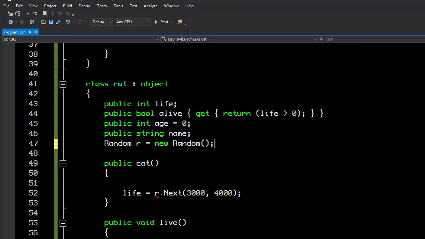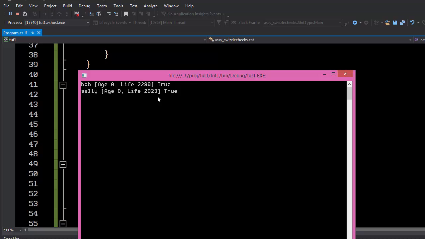So really the answer is to put it here, but to use a keyword called static. What static does is it means that this is shared among all cats. It's not actually part of each instance of a cat. It's actually part of the class of the cat. If we run it now, you'll see that they are not in sync. They are slightly out of sync because they had different numbers, and they will both die at different times. Boom, boom. Sally died first.